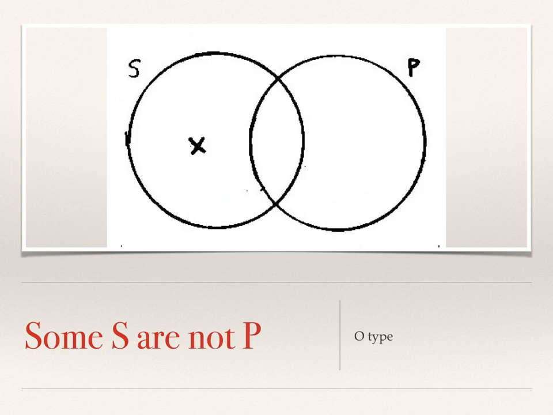And finally, the O-type proposition. In an O-type proposition, where we say some S are not P, so we can say some athletes are not rich, there are some athletes, but they do not overlap with the predicate rich. And so that's why you have the X outside the P circle, but within the S circle.